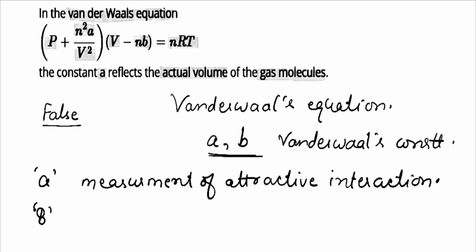The second constant b is the excluded volume. In the case of an ideal gas, the molecular volume is neglected as compared to the total volume of the gas, because it is assumed that 99.99% of the space is empty and only 0.01% of the space is occupied by gas molecules. That can be neglected, but for real gases in their compressed state, this molecular volume cannot be neglected. So, according to this explanation, the statement given in the question is false.